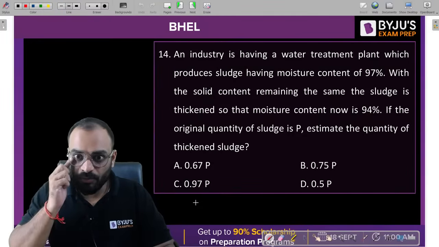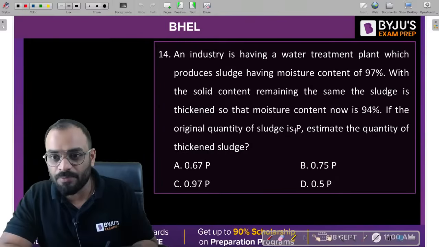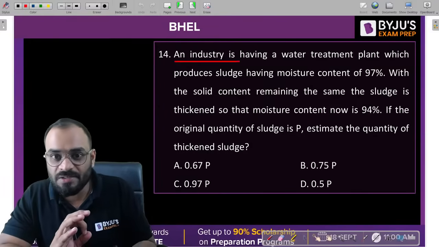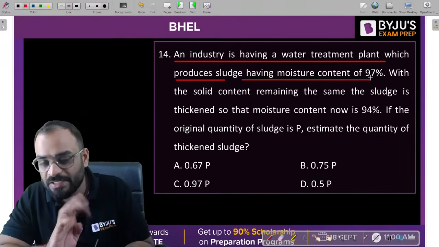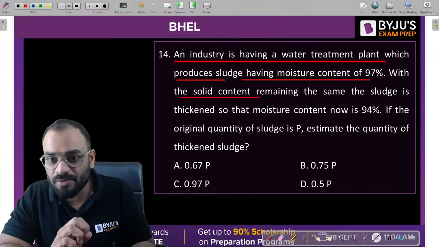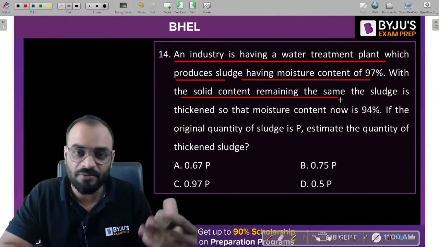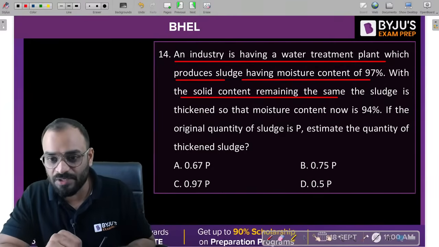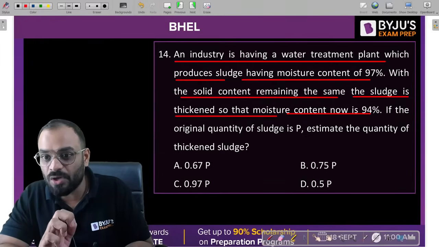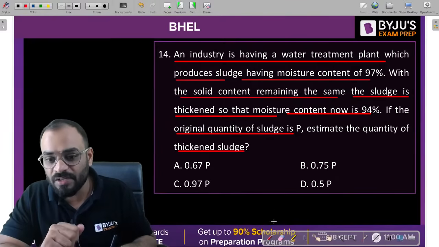Okay, let's move to the next question, which is based upon sludge formation. An industry has a treatment plant which produces sludge having a moisture content of 97%. The solid content will remain the same, that means the amount of solid in the wet sludge and in the dry sludge will not change. Now the sludge is thickened so that the moisture content is now 94%. If the original quantity of sludge is P, estimate the quantity of thickened sludge.